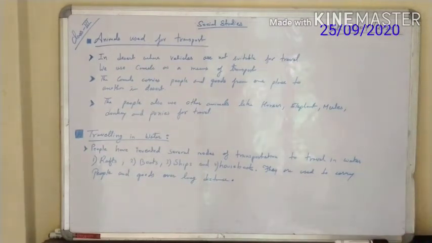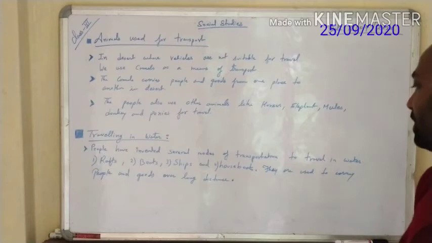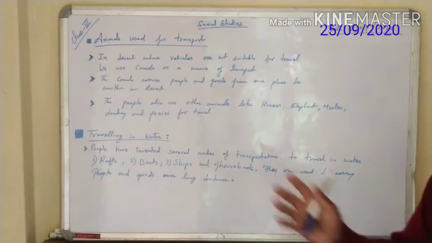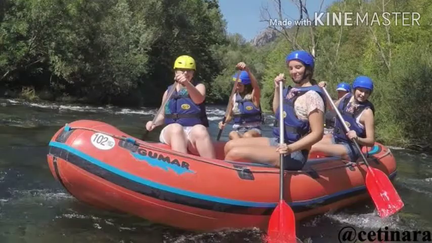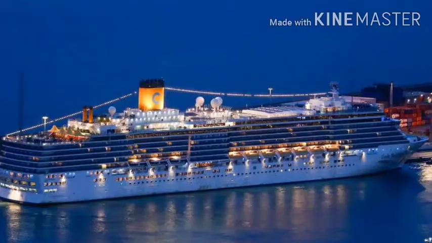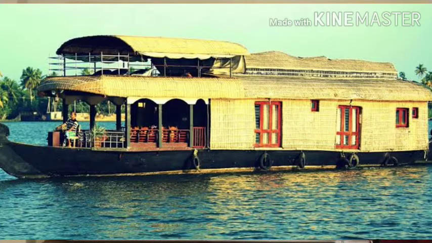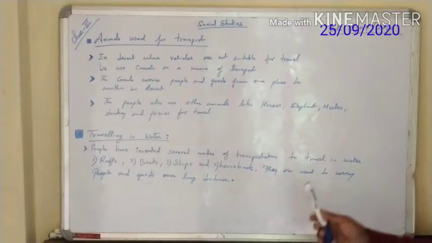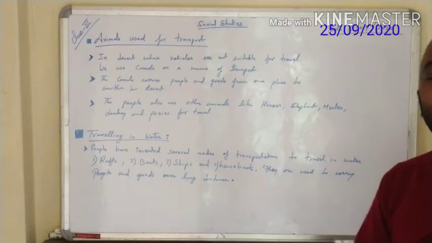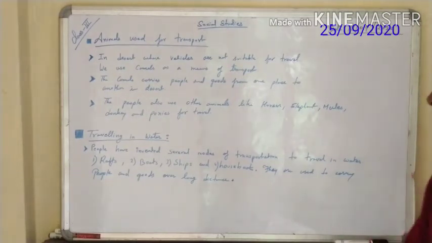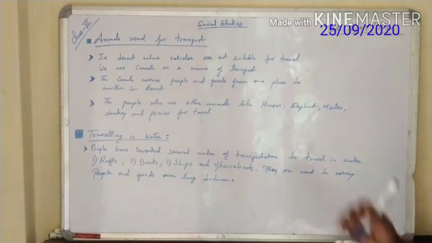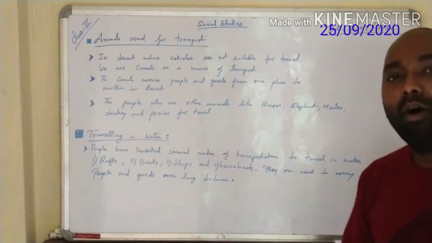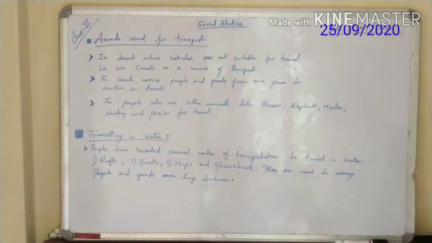Now let us understand another point, that is traveling in water. People have invented several modes of transport to travel in water, and some of them are rafts, boats, ships and houseboats. These are the means of transport, or you can say the modes of transport, in water. They are used to carry people and goods from one place to another over a long distance.